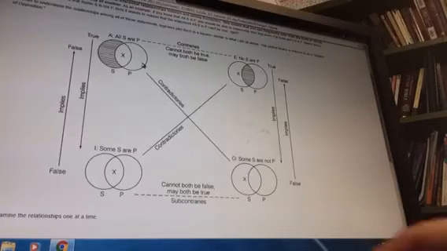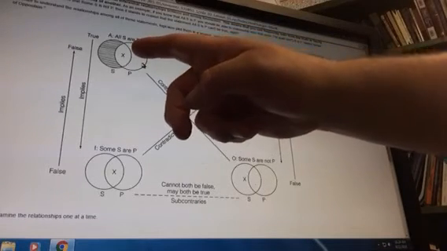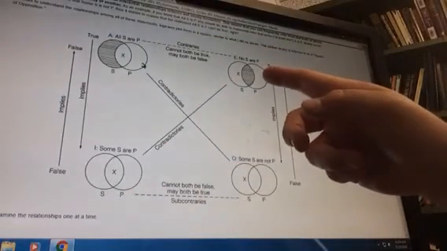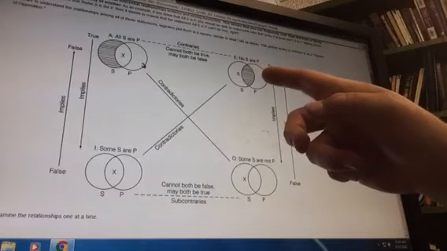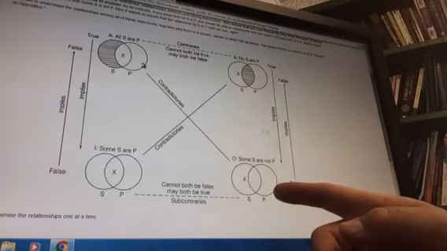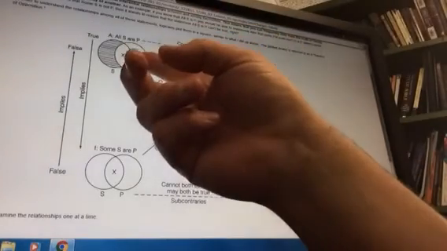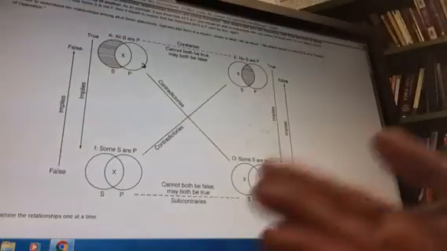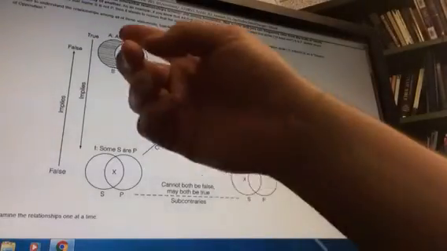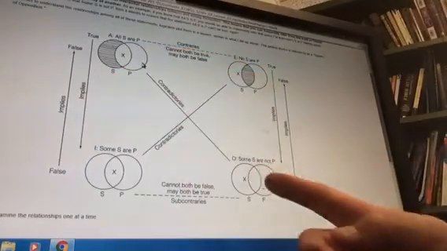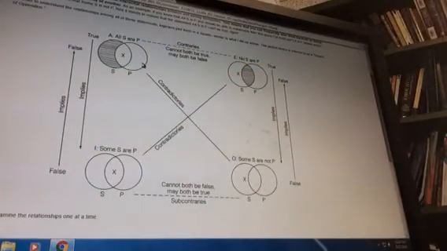And so what happens is if this is true, we assume that there exists some S that is P. If this one is true, some S are not P, or no S are P, then we assume that there exists some S that is not a P. Simple enough. Now this square of opposition is nice because it tells us that if you say something like all S are P, all dogs are canines, then we know that it would be impossible for it to be true that some dogs are not canines. Because if all dogs are canines, then some dogs cannot be canines, because that would be a contradiction.